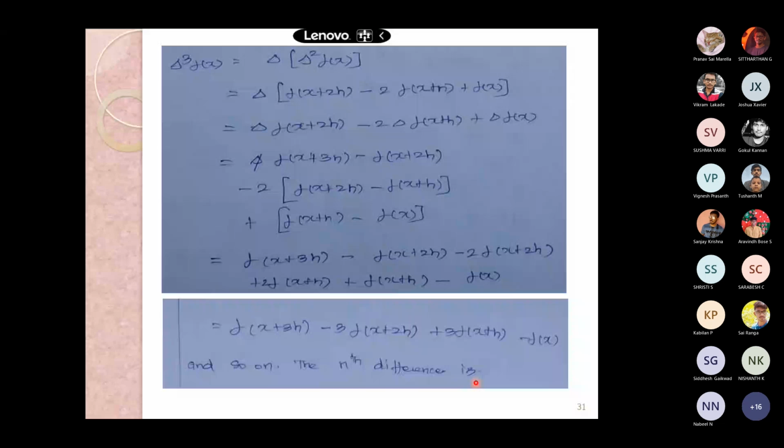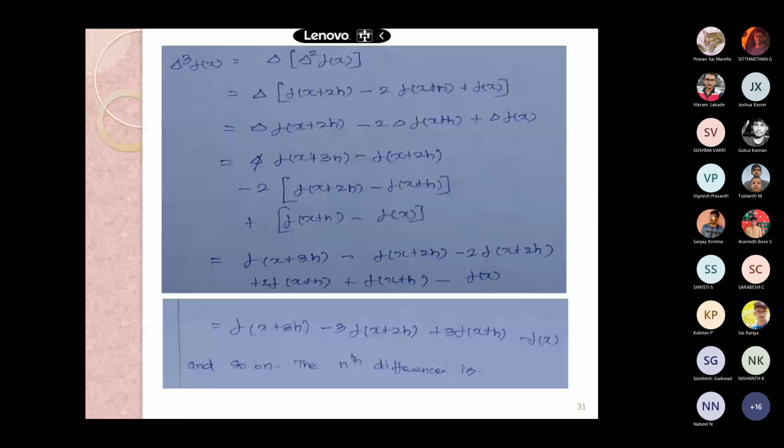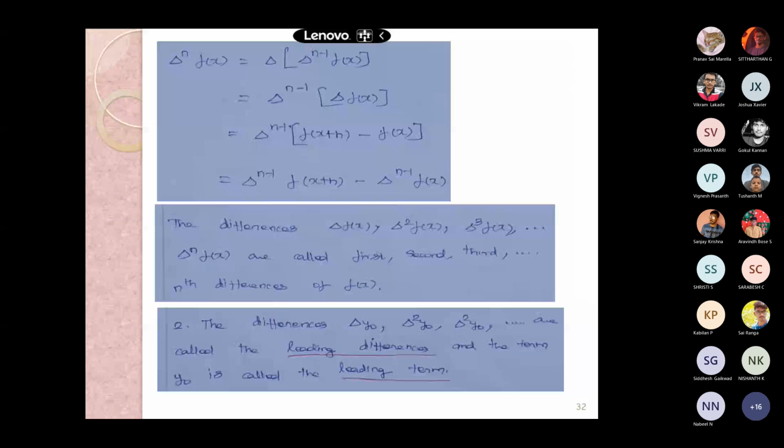Third difference of y. Obviously, see, this is the third difference, y3 minus 3y2 plus 3y1 minus y0, and that is what is written here in terms of f. And so this is the generalized form of delta n f of x, which is delta n minus 1 f of x plus h minus delta n minus 1 f of x.